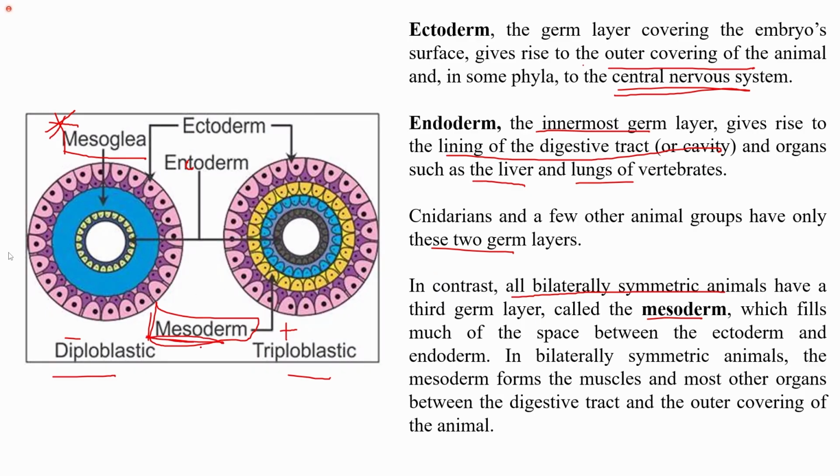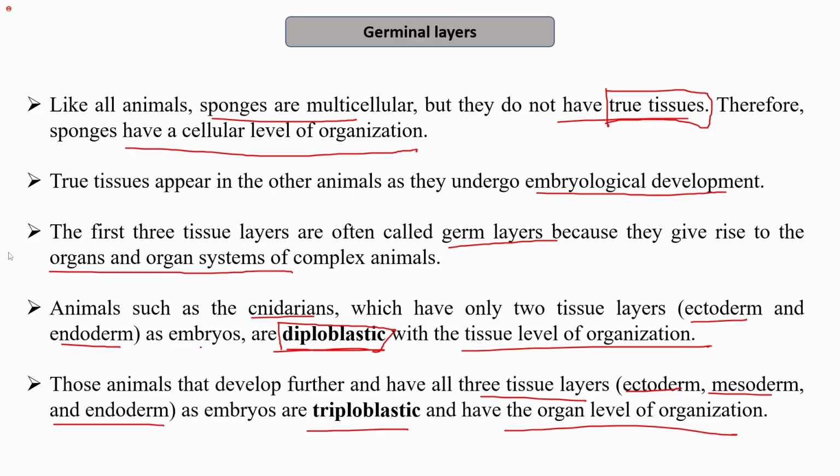This was about the division of animals on the basis of germinal layers. Again I repeat, animals can be divided into two groups, diploblastic and triploblastic. Diploblastic includes the organisms that have tissue level of organization, for example cnidarians, while triploblastic includes the organ level of organization that have all the three tissues.